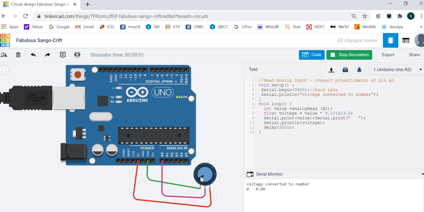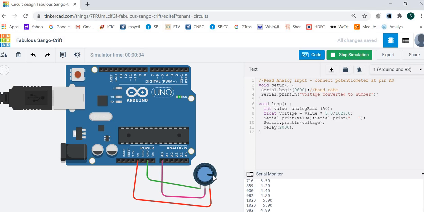So this is the initial value and voltage. Next value 82. This is the next value. As I'm moving the wiper, the number is getting changed. It is incrementing. The voltage is also incrementing. The number will maximum go to 1023 and corresponding to 1023, the voltage will be 5 volts.